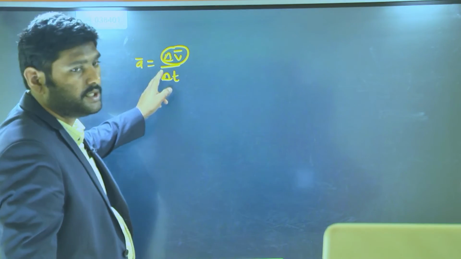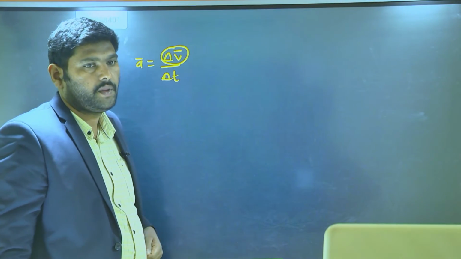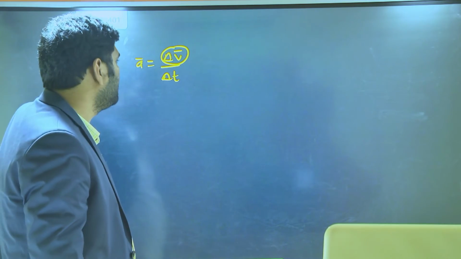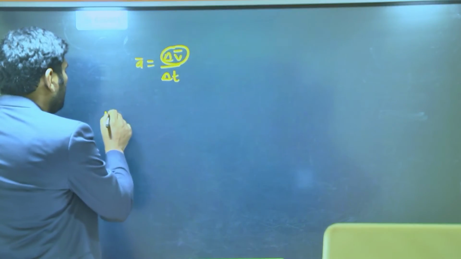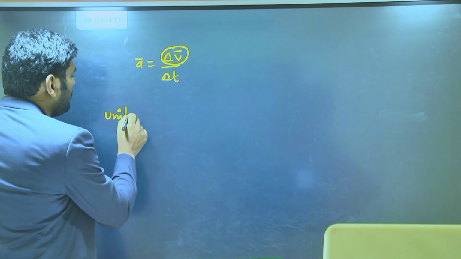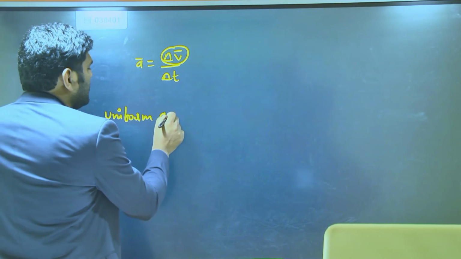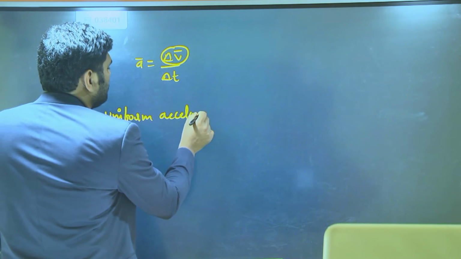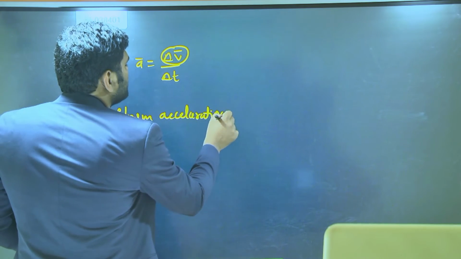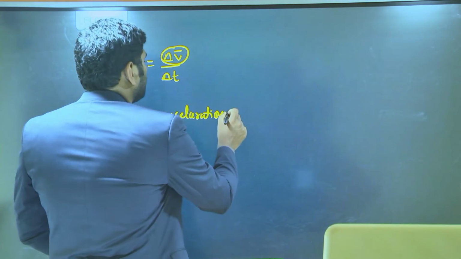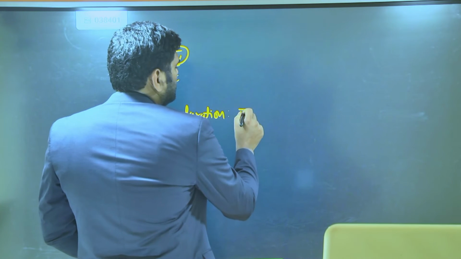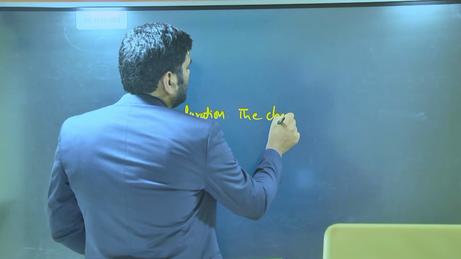So we have seen about change in velocity in different situations. Understood? Different situations we have seen. Next, one more term is uniform acceleration. What is meant by uniform acceleration? Write down. Uniform acceleration means the change in velocity